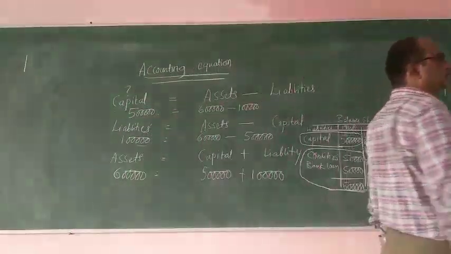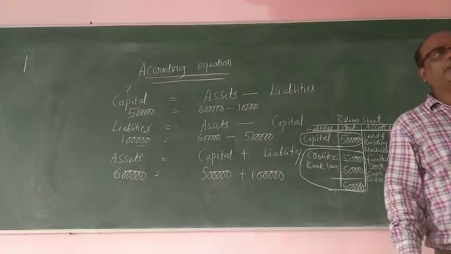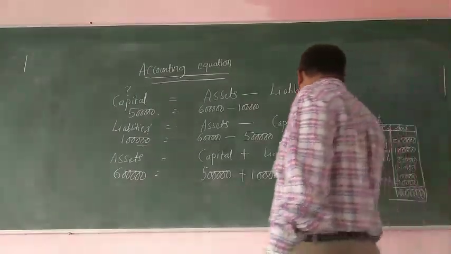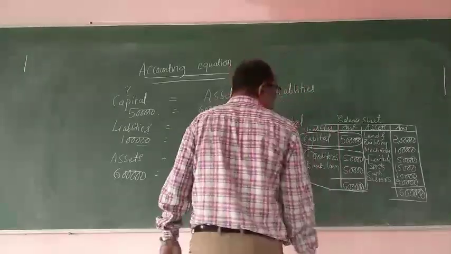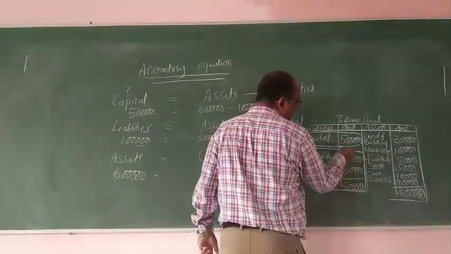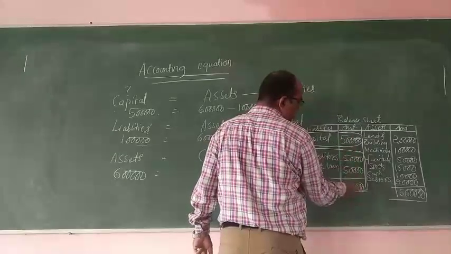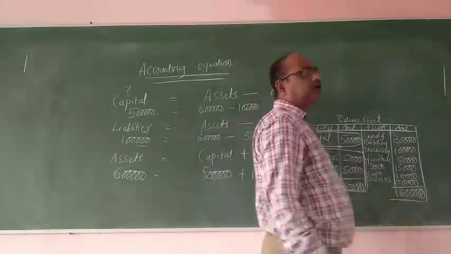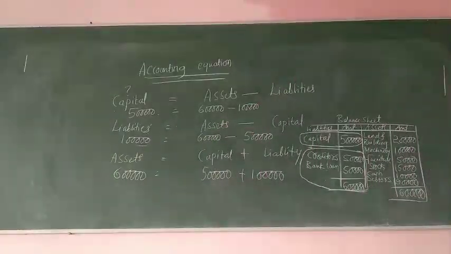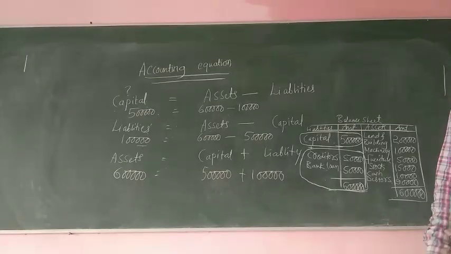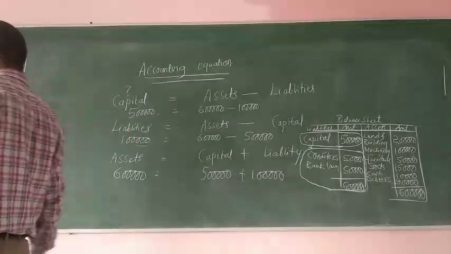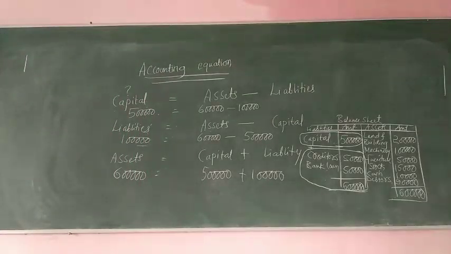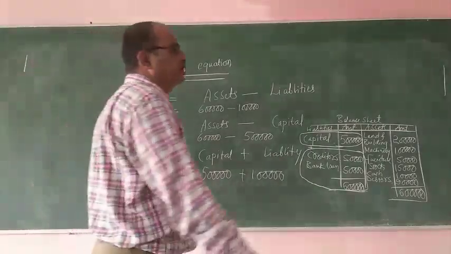Next is assets. Assets equal to what? Assets equal to capital plus liability. So the total of liabilities and capital is how much? 6 lakh. Definitely the assets should also be how much? 6 lakh only. So this is called as what? Accounting equation.